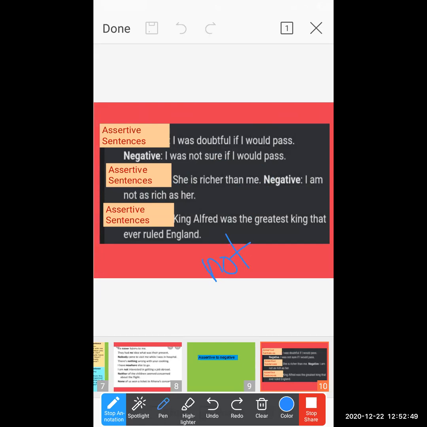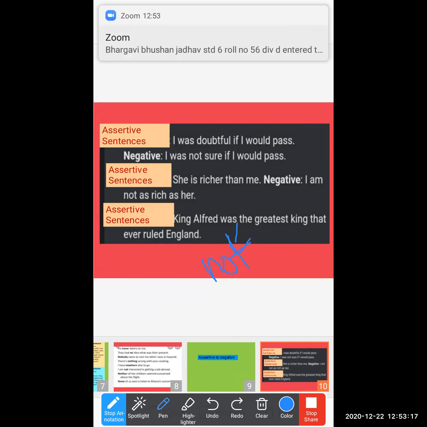But here you cannot say, students, that we have done a transformation of sentence. No, you have not done the transformation. Why? Because the basic meaning is totally changed. Understood? If you transform sentences, the basic meaning should not be changed.